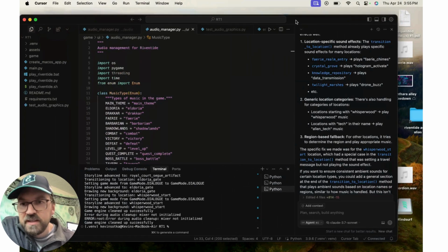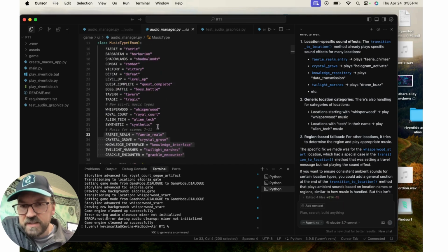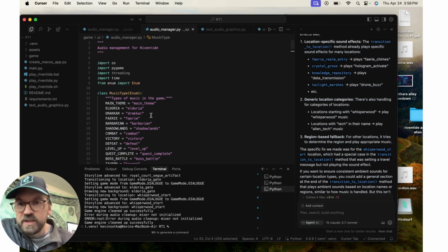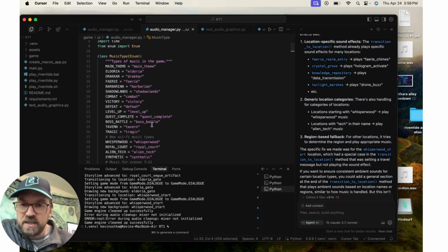Okay, so quickly, we'll go through Cursor here. We used Cursor to build most of this game, and we just did it one scene at a time, and as it did so, it added the music elements and sound effects elements. And so then we just go replace, if it made its own track, which it kind of did at the beginning, it had some sounds that were kind of beeps and boops. I would just recreate those files with the appropriate names and make it my own music.